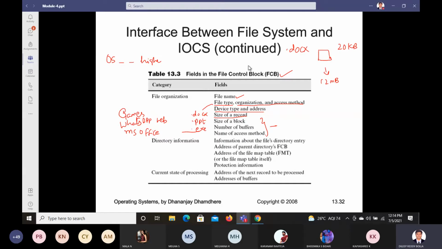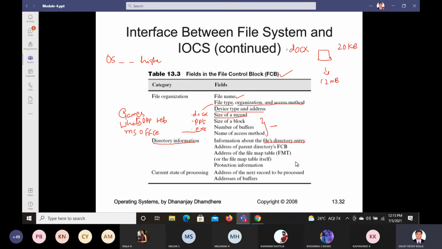Next, so what is there in the directory? What is there in the directory? So information about file directory entry. So what is entering? Let us say if someone is opening a file, okay, it has to maintain who has opened it, at what time, right? How much time they have edited. All that in the backend, the data will be stored.